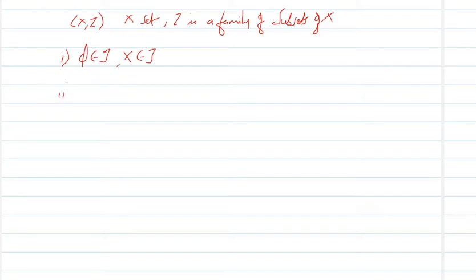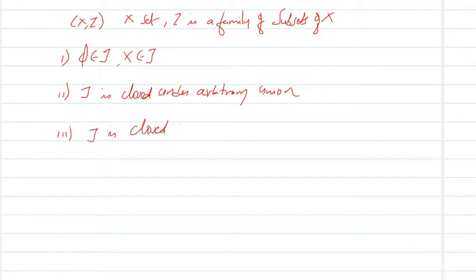The second one, tau is closed under arbitrary union. And third one, tau is closed under finite intersection.